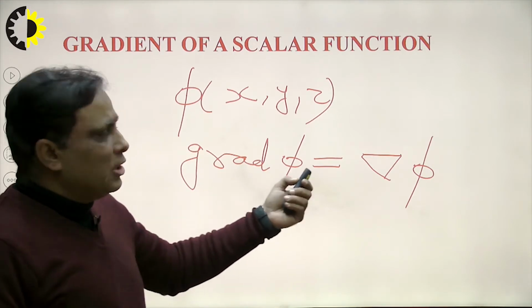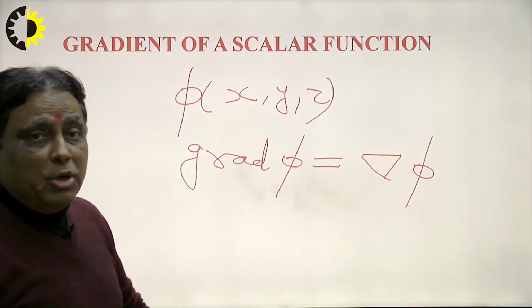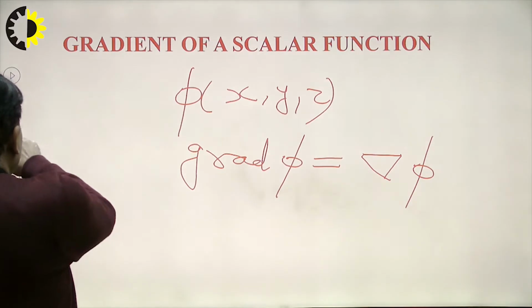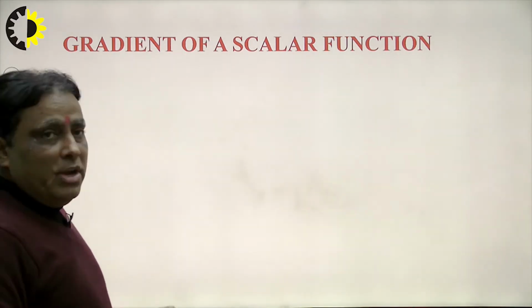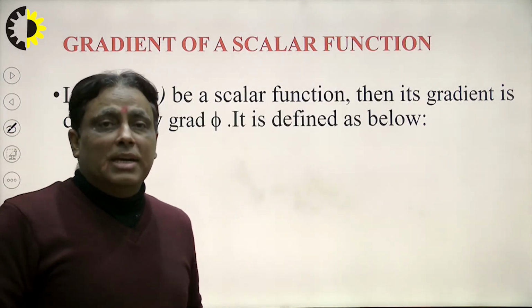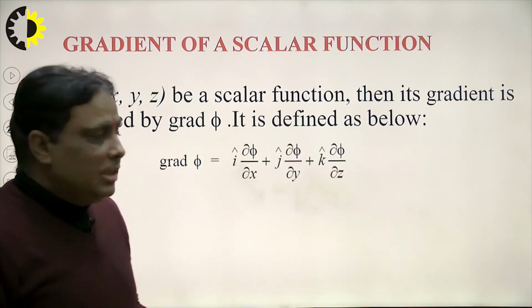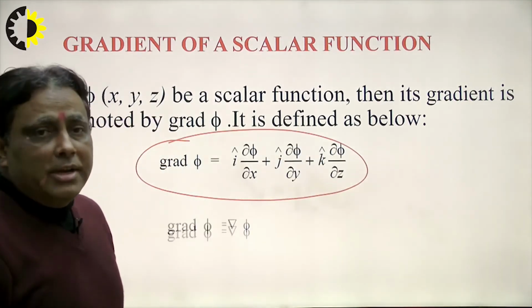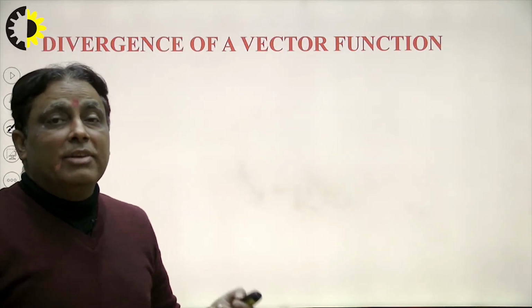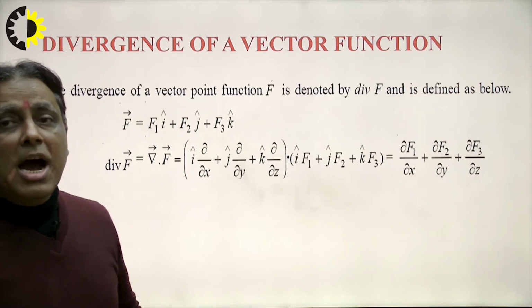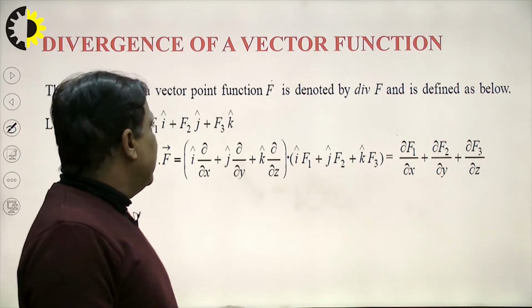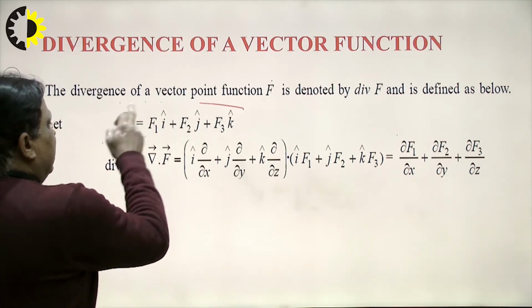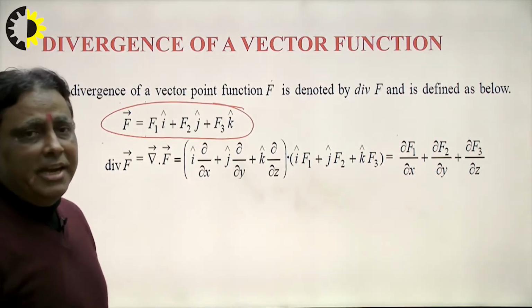So, grad phi is equal to del phi, and phi is the scalar point function, that is the most important thing. Now, suppose we have a vector quantity, so how to calculate the divergence? In this way we can find the grad. Now next is how to calculate the divergence of a vector point function. Suppose I have a vector point function in the direction of i, j, k, and that is the vector denoted by 3D vector.